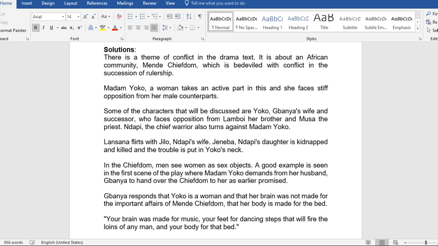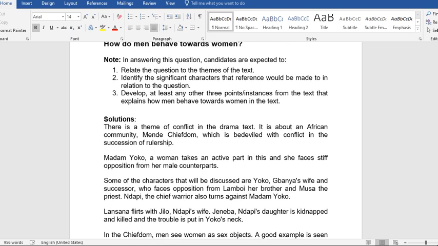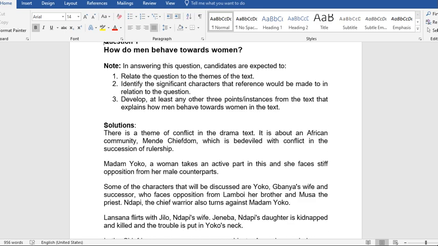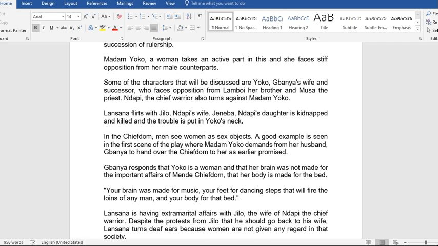Now, the jurisdiction that we are going to be covering here is that we are going to consider the women that have interaction with men in the text. That is the jurisdiction we are going to limit ourselves to, because we're going to say, how do men behave towards women? So we are only going to consider the women that have interaction with men in the text. Lansana flirts with Jilo, Ndapi's wife. Geneva, Ndapi's daughter, is kidnapped and killed, and the trouble is put on Yoko's neck.